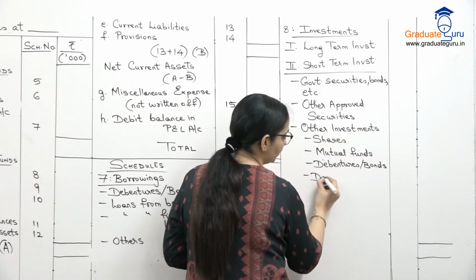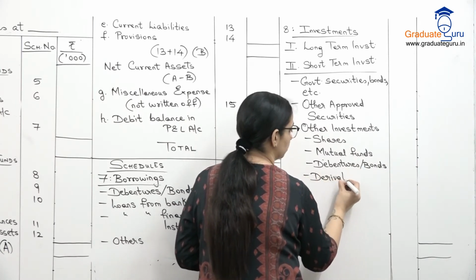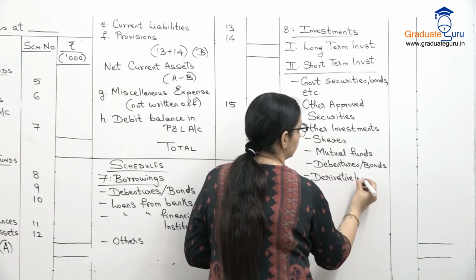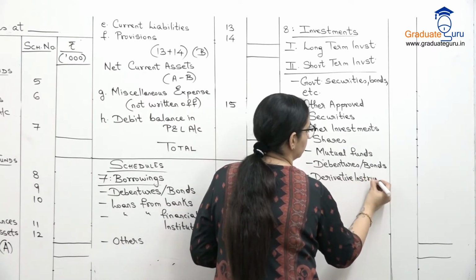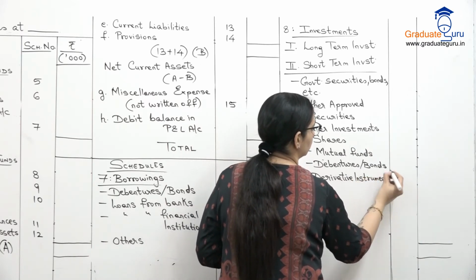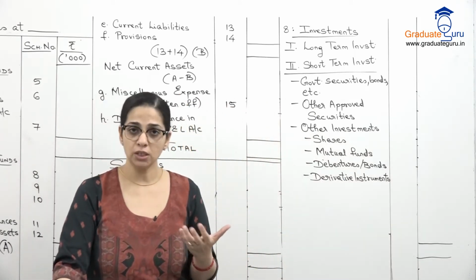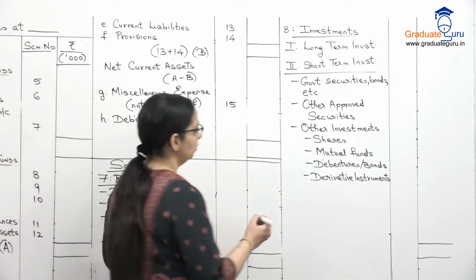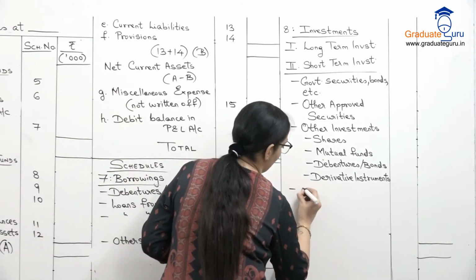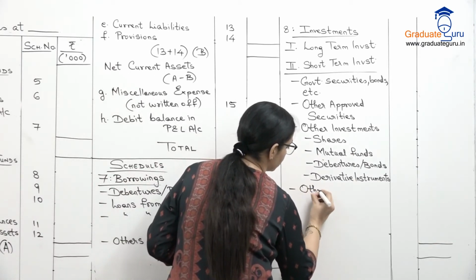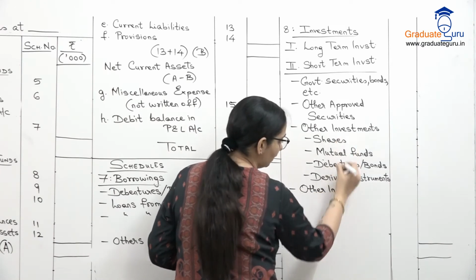We can also have derivative instruments, which are speculative investments which are bought across the stock exchange. Then we have any other investments. So other than this list.